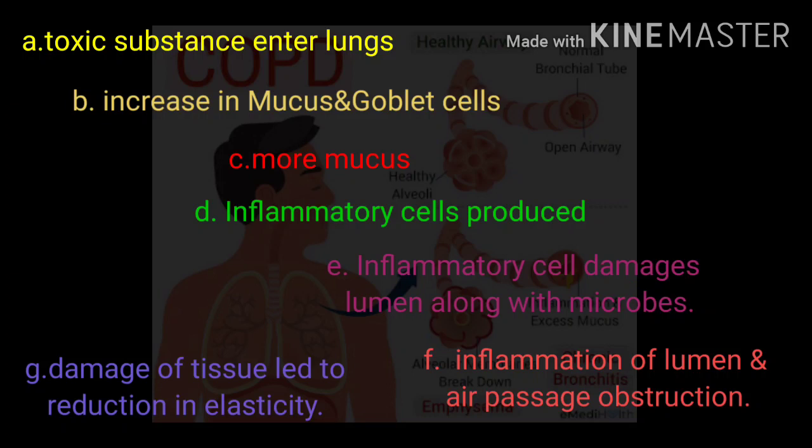I am hoping that you guys have understood my explanation on pathophysiology. So next I am moving on to effects of COPD. A main effect of COPD will be impaired nutrition. It's because we all know that oxygen plays a major role in the breakdown of food molecules, glucose molecules, into energy.